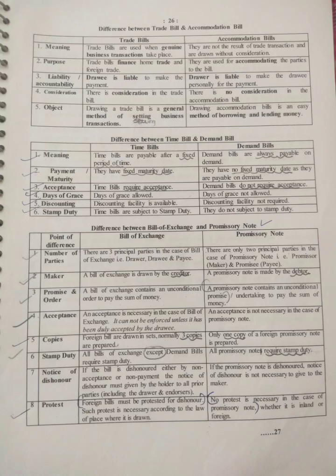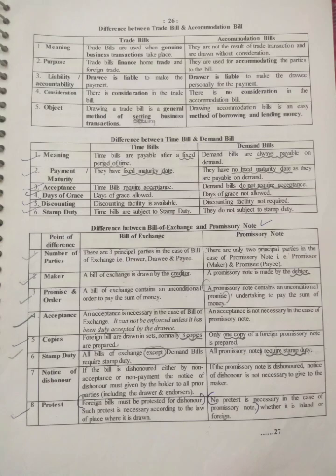Then, who are the makers? Now see, a bill of exchange is always drawn by the creditor, and we know that a promissory note is always drawn by the debtor. So by whom is the bill drawn or the promissory note drawn? The bill of exchange is drawn by the creditor and a promissory note is always drawn by the debtor. Now promise and order: a bill of exchange contains an unconditional order to pay a sum of money, and the promissory note contains an unconditional promise to pay a sum of money, right?